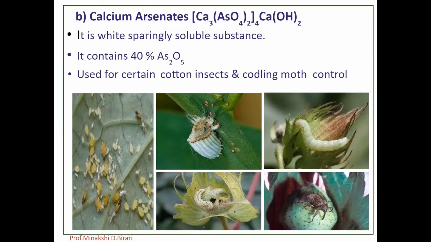This reaction continues on plant surfaces till the aqueous phase completely evaporates. They act by inhibiting enzymes containing the sulfhydryl group or coagulate the protein. So it contains about 40% of As2O5.